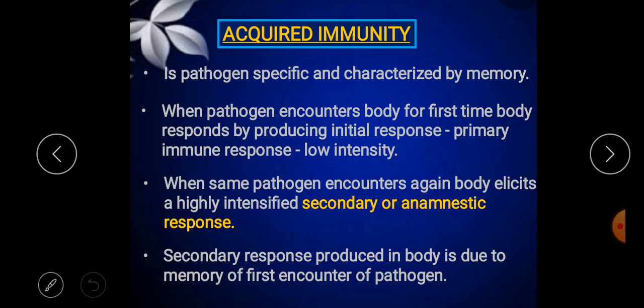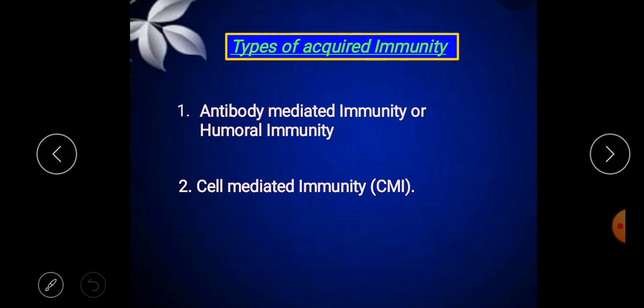So the pathogen is not able to cause a disease. So the secondary response is stronger and helps to get rid of that disease. Due to the memory of the first encounter being stored, this plays a very important role in acquired immunity.